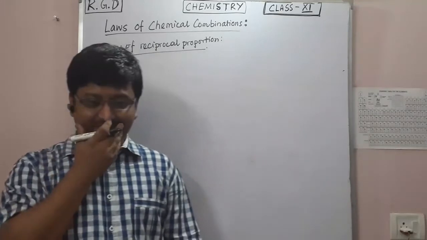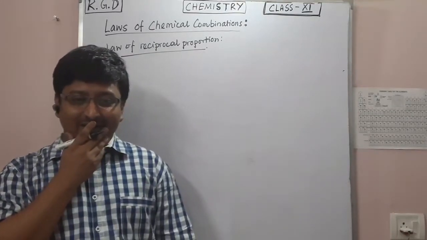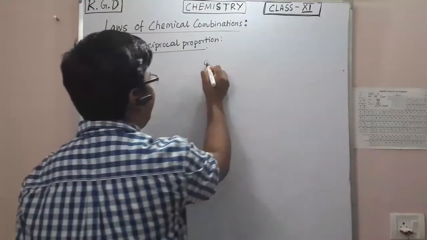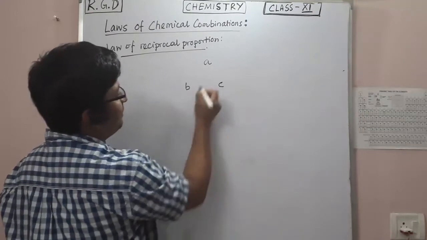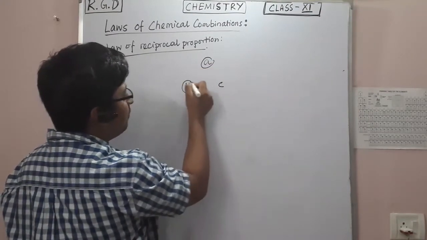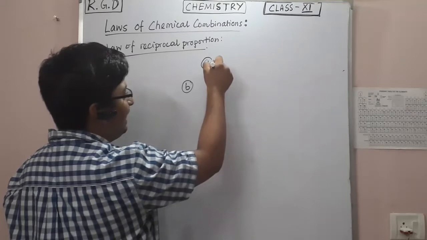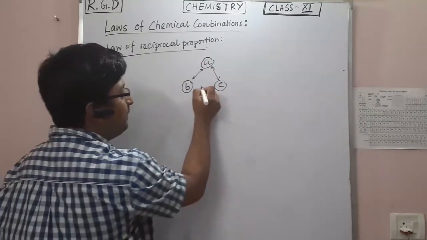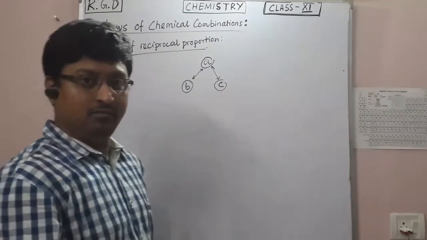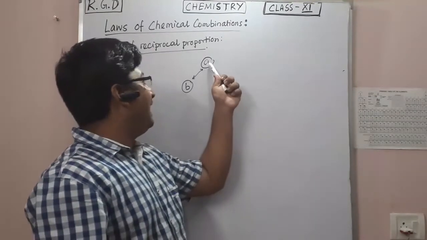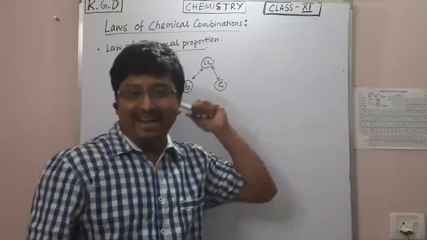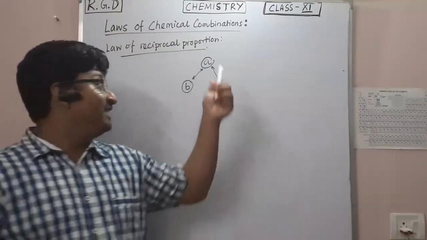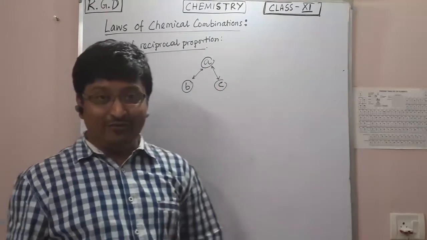Now let's say you have three friends, A, B and C. Now, A is basically a common friend of B and C. So A is in relation with C, and B is also friend with C. Now, the ratio of B and A will form, and the ratio of A and C will form.